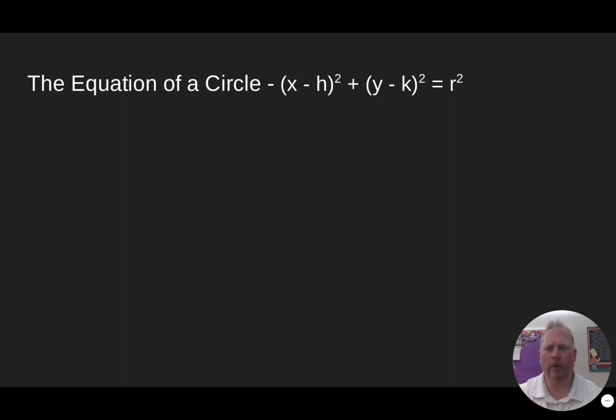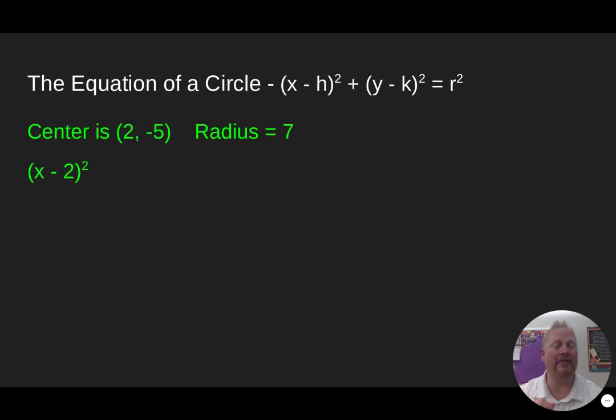So let's go ahead and do the same thing. Here we have a center and a radius. Let's go ahead and plug in that information and figure out the equation of this circle. So I plug in the 2 for h, so now I have (x minus 2) squared. Plug in the -5, and remember, because it's a -5 and the signs change, it'll come out as a plus 5 in the equation. So now I've got plus (y plus 5) squared. And if the radius is 7, then I need to put equals 49. And there's my equation. So if you have the center and the radius, that's probably the easiest possible situation.